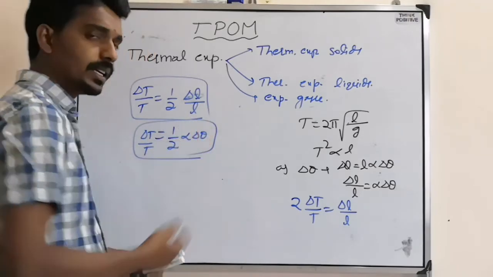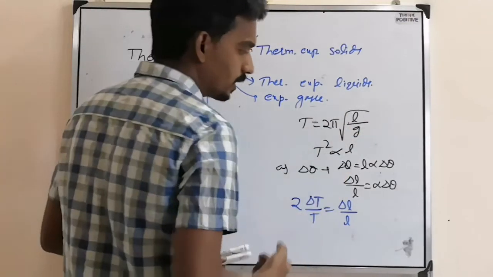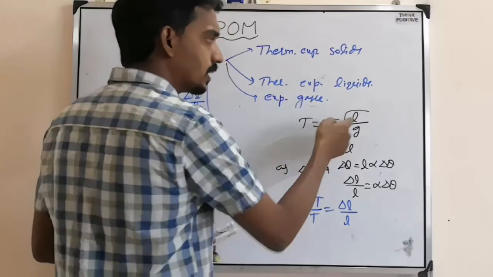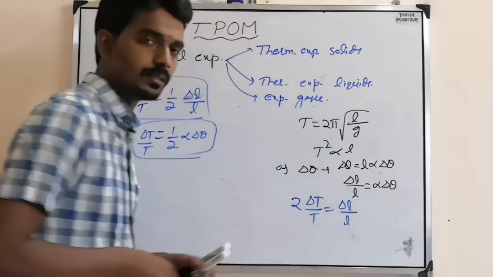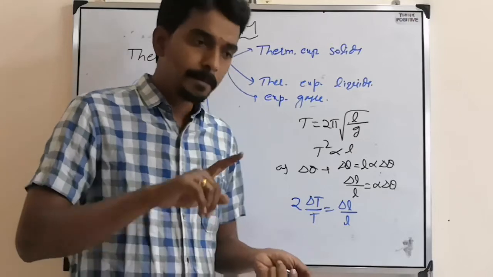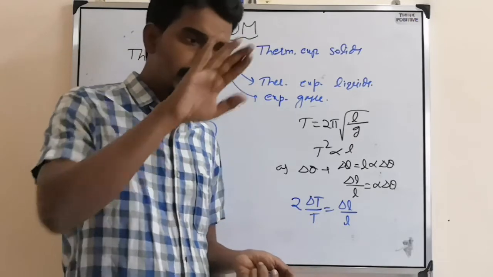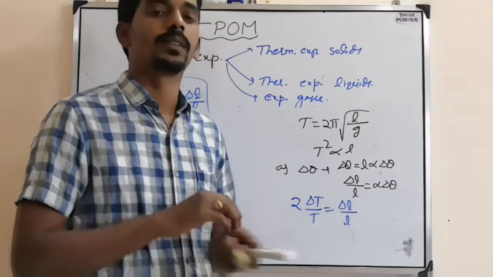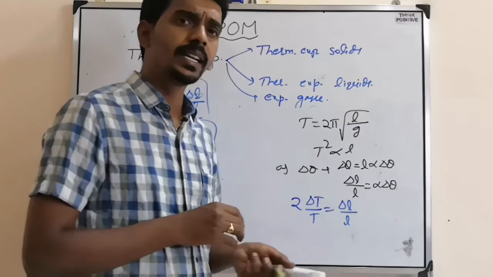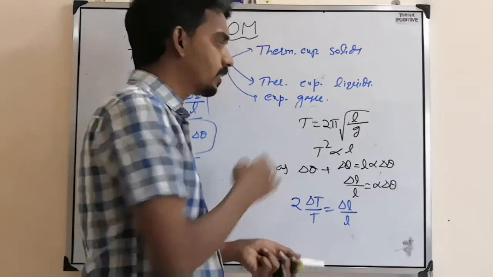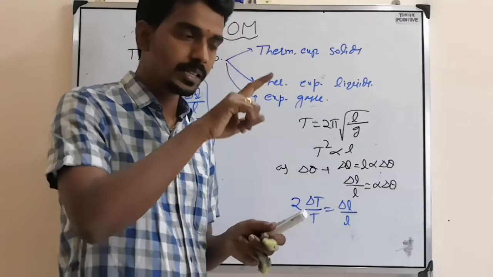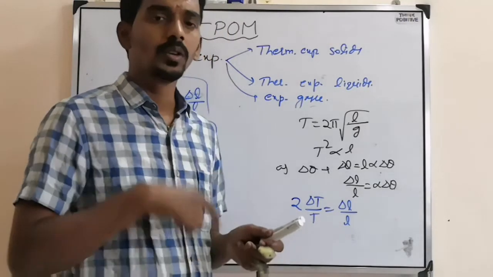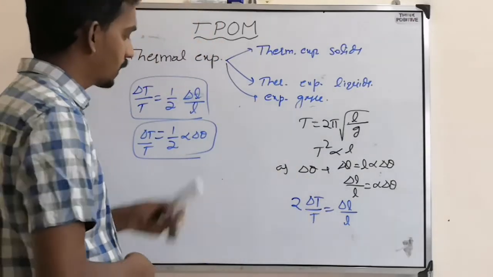So as temperature increases, length increases, and time period increases. If temperature decreases, length decreases, and time period decreases. When time period increases, the clock runs slowly because it is taking more time to complete a revolution. So there is a loss of time. When temperature decreases, length decreases, and time period decreases. That means the time taken to complete a revolution is less, so it will run faster. So it will gain time. That kind of effect will be there.